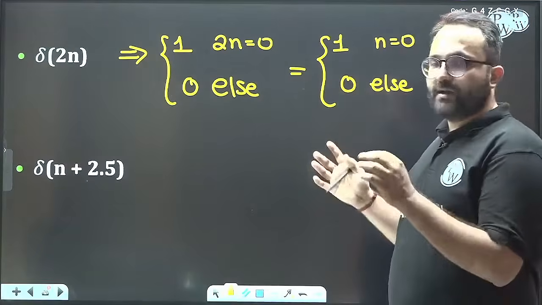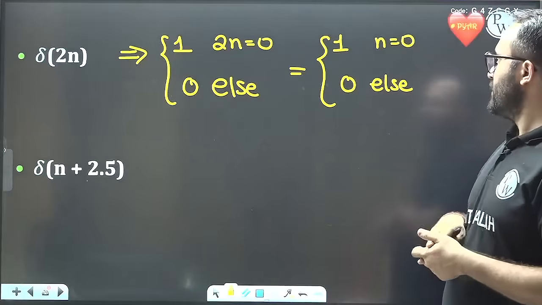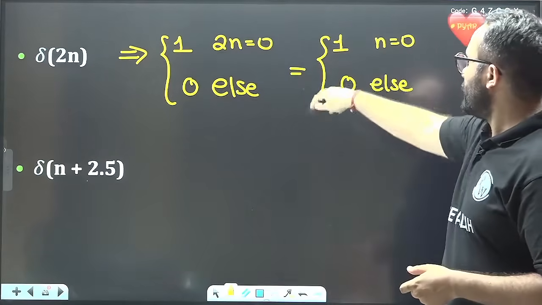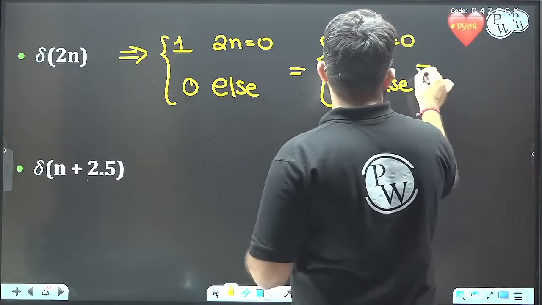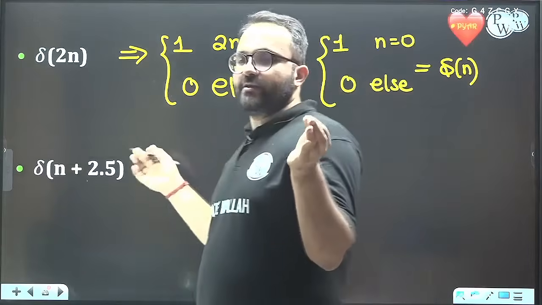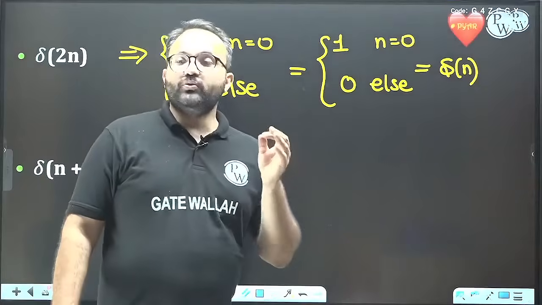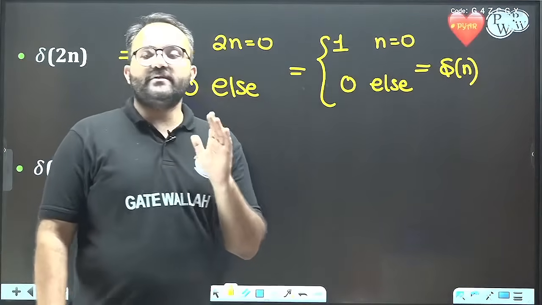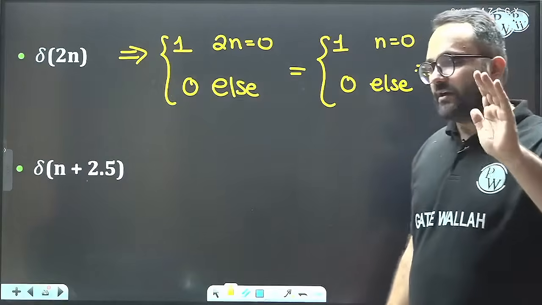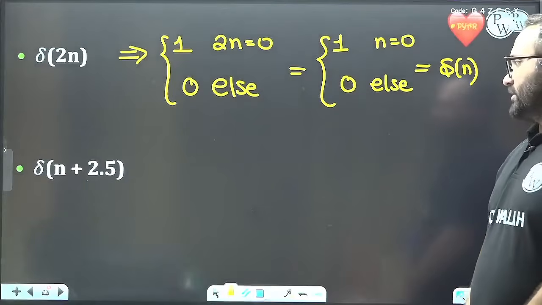So del 2n is equal to 1 where 2n is equal to 0, and 2n is equal to 0 where n is equal to 0. So this is same as del n. Remember that del n or unit impulse sequence has value equal to 1 and nothing related to area, because this is discrete domain, so we don't have area term here.